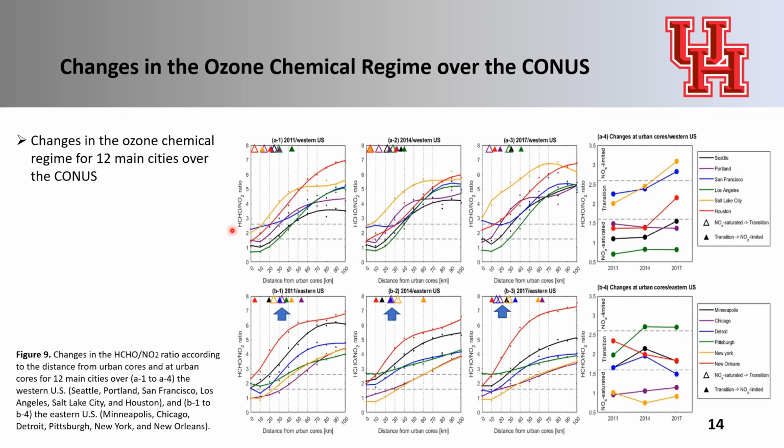Interestingly, we've also found significant changes in the location of regime transition. Particularly, Chicago is the city that shows the greatest changes in the location of regime transition from NOx-saturated to transition regime toward the urban cores by 14 km, while the ozone chemical regime at the urban core did not show any significant difference during the study period.